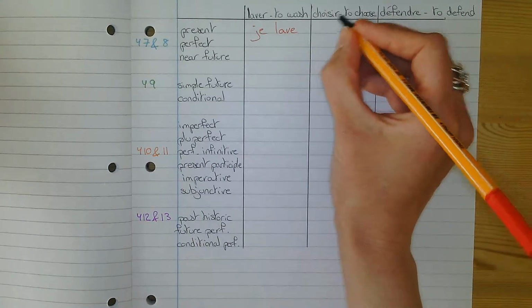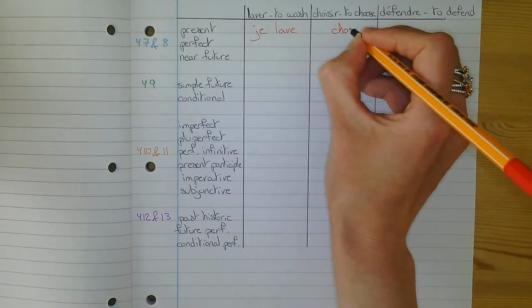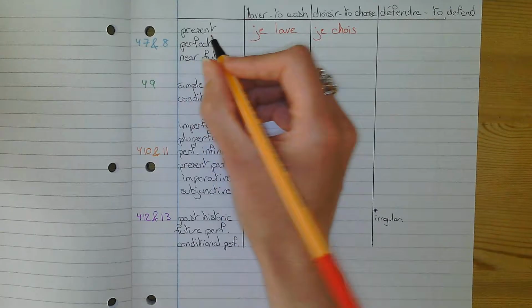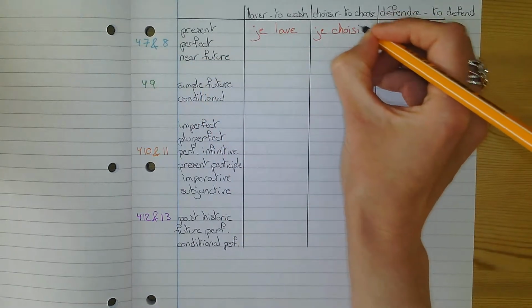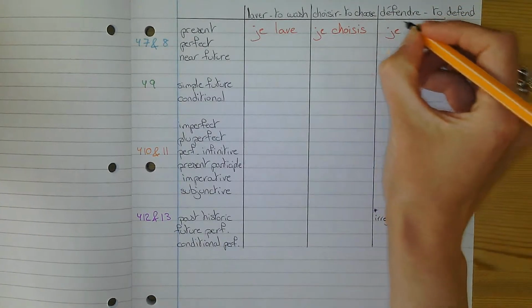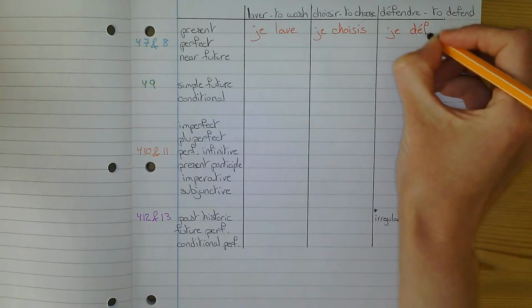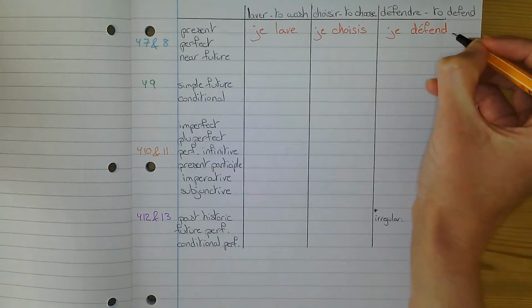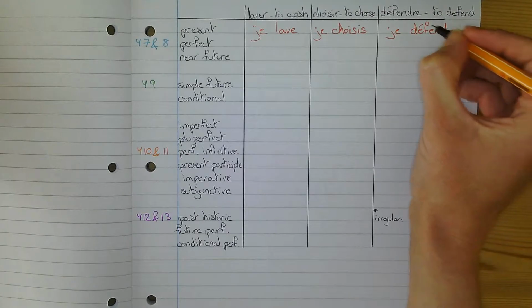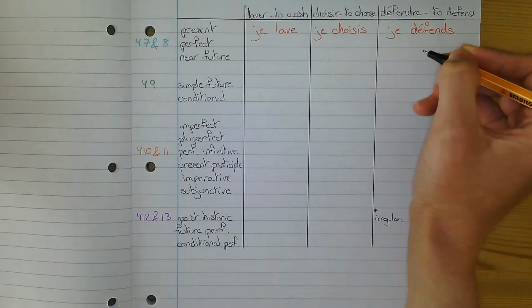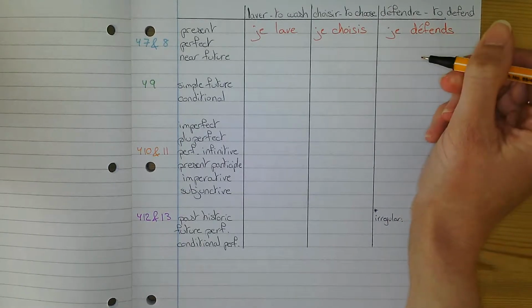To choose, take off the IR, put your pronoun, obviously, and put the present ending for IR verb, which is IS. Je choisis, I am choosing, or I choose. Then, with the last verb, once again, take off the infinitive ending RE. Think about the present ending for RE verbs. It's an S, so I defend or I am defending, je défends.